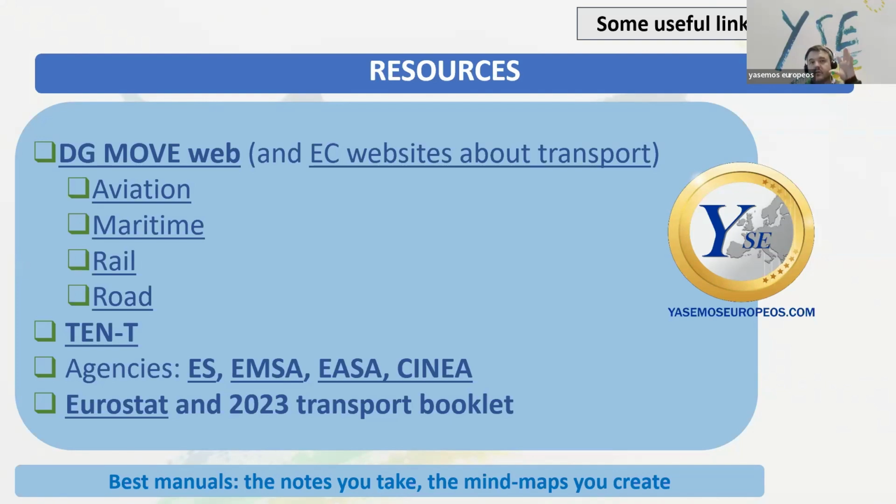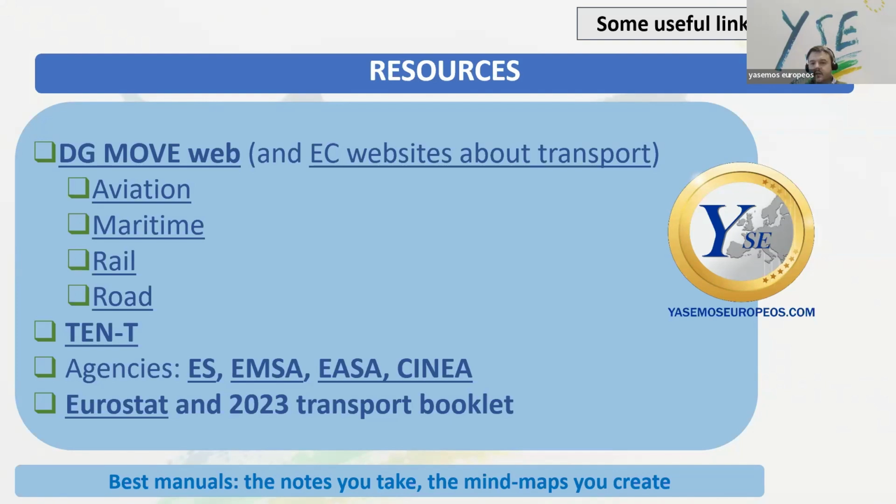By the way, all this work contains links, so you will have access later. Especially in the policy areas of aviation, maritime, rail, road, and multimodality, the new smart and sustainable mobility strategy of transport, some other areas, the TEN-T networks and the new regulation on the TEN-T. This is also important. All this is on the DG MOVE webpage.